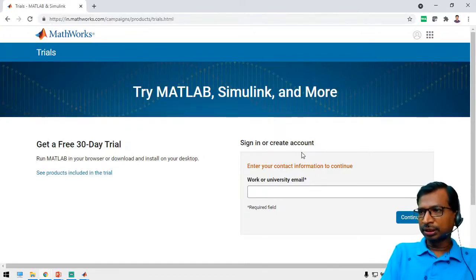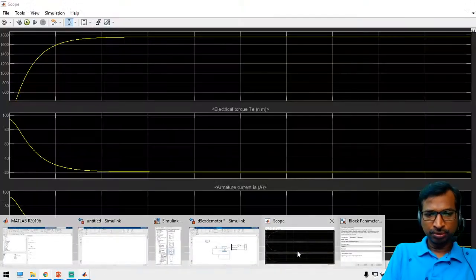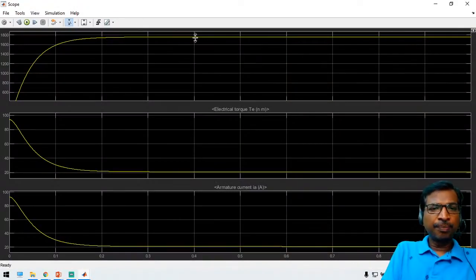Sanchit Shavakar, can you explain the graphs again? Yeah, of course. See here, we have applied the full load torque. In that case, the speed is rotating at 1750 rpm, and the electrical torque is 20 newton meter. So we have applied that value only. Initially it will be zero. Initially the current will be high because of its standstill position. And whenever the torque is high, the armature current is directly proportional to the torque. So that is the basic equation of the motor.